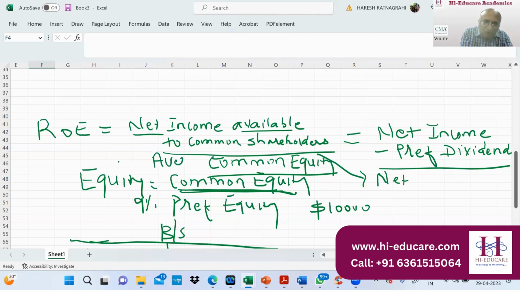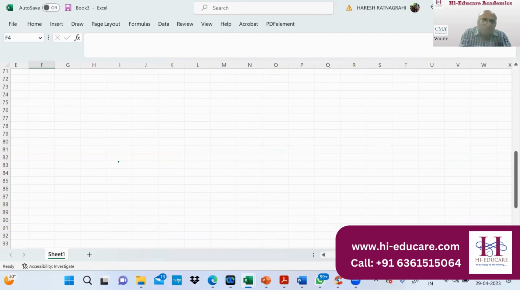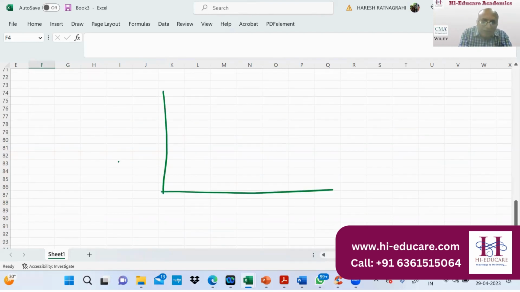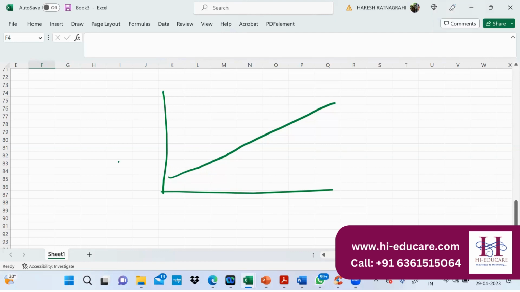And there is another logic. Say, for example, net income is cumulative and growing. You are earning $100 every day, $100, $100, $100, and it is cumulative. The total is increasing. Tell me one thing: where will you credit net income? Net income goes to retained earnings. So basically, retained earnings is a part of equity.